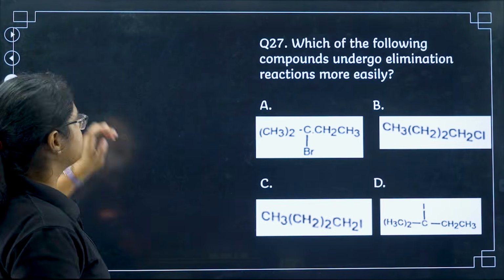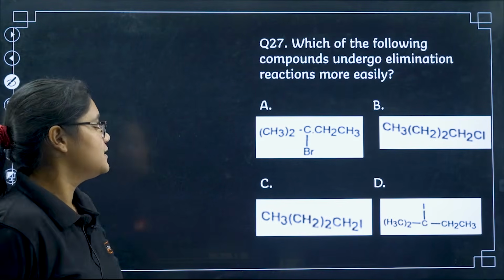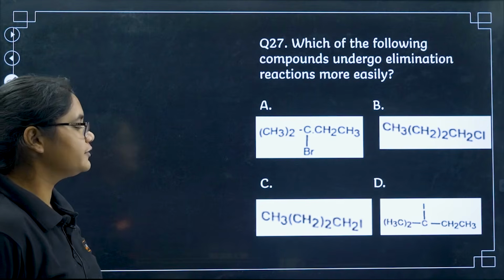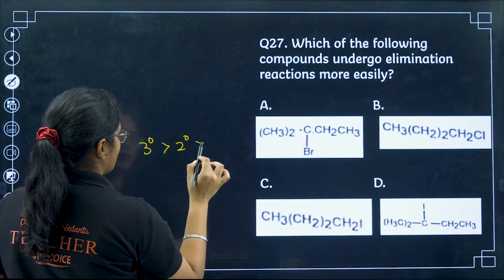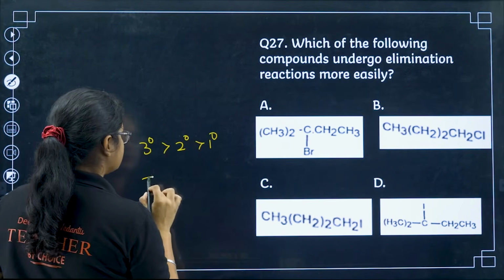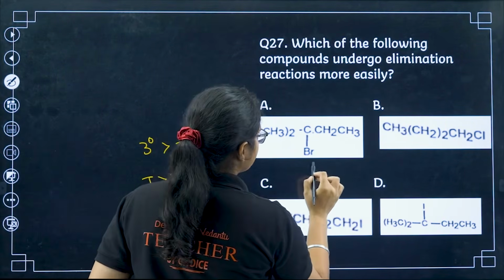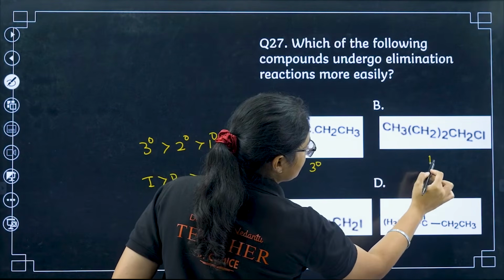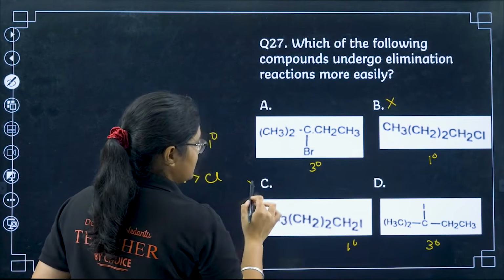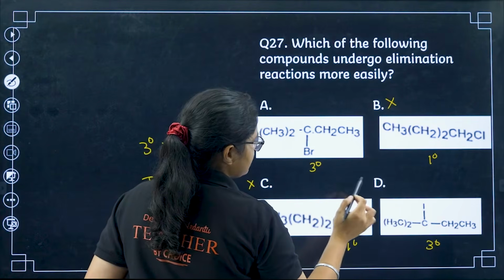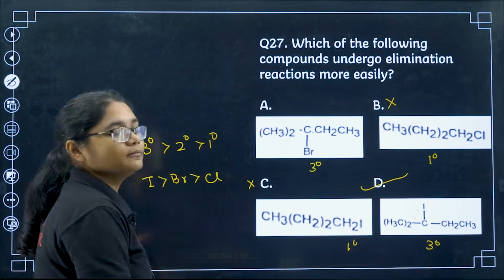Okay. Next, 27th question. Which of the following compounds will undergo elimination reaction more easily? For elimination reaction, the first thing you have to see is 3 degree, 2 degree, 1 degree. If the degree is same, then you have to see iodine is more reactive than bromine, then chlorine, then fluorine. Here I have 3 degree, here I have 1 degree, here also 1 degree, here 3 degree. So I will eliminate these 2. Out of these 3 degree, this is iodine, so its breakage will be easier because this bond is weaker. So that is why option number D.